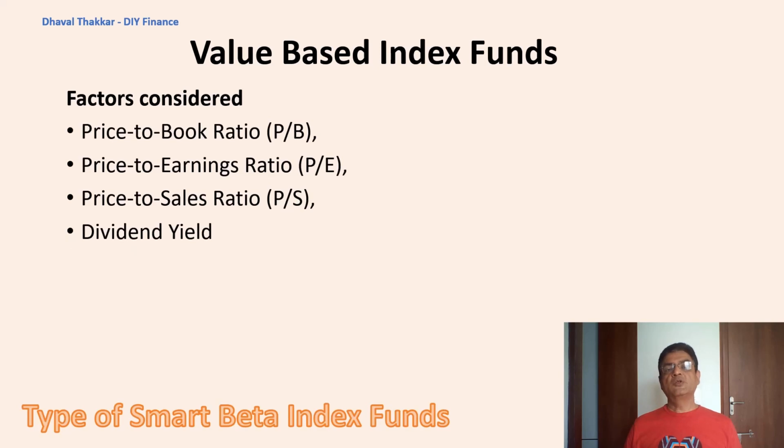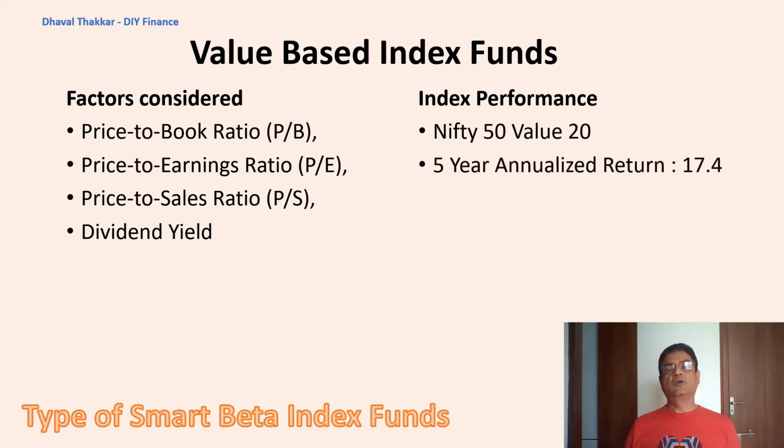Now let's look at the performance of this Nifty 50 Value 20 Index. If you see, it has given an annualized return of more than 17% for a 5-year time horizon. And if you further dive into the data, it has been observed that this index has performed better than Nifty 50 during the bear phases. The standard deviation of this index is around 18%.